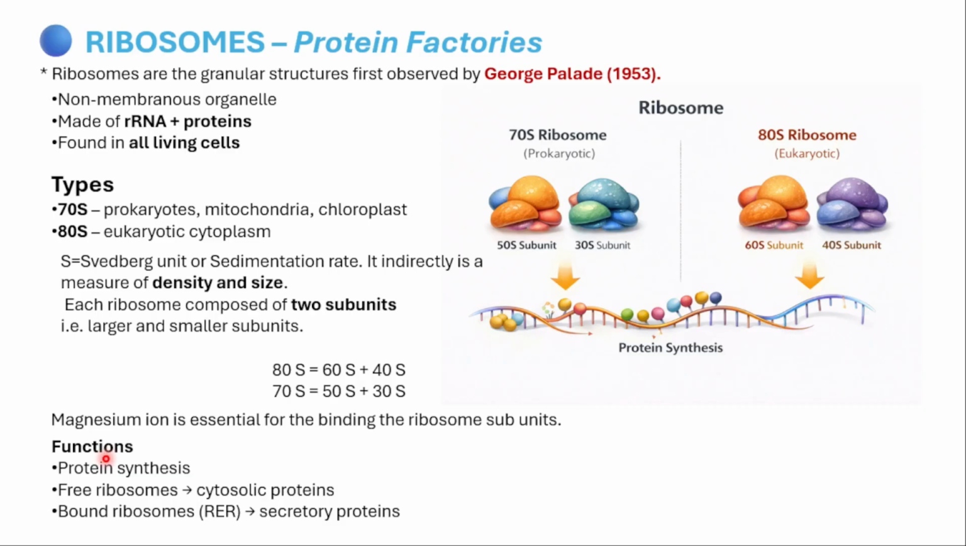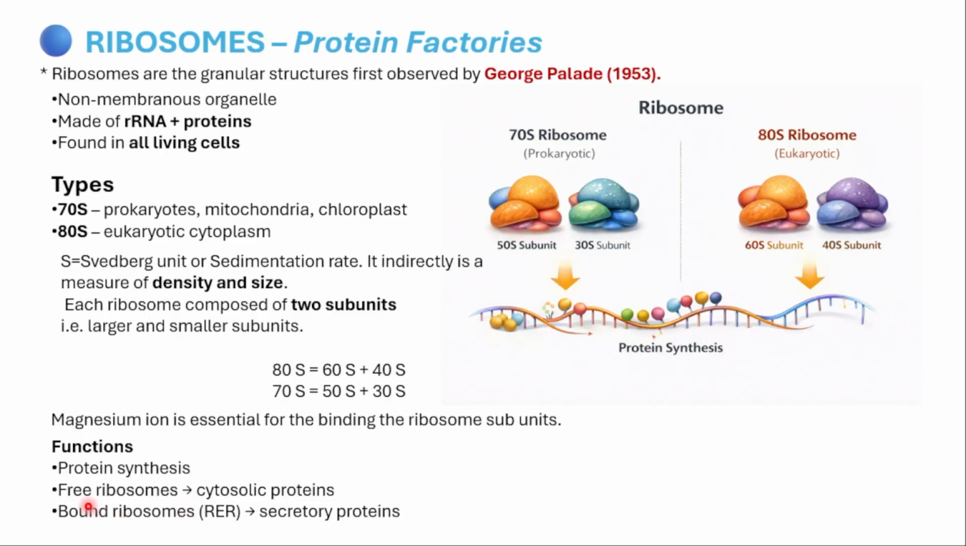Next, what is the function? Ribosome function is protein synthesis. The main function of the ribosome is protein synthesis, and there are free ribosomes, which make cytosolic protein. Bound ribosomes are bound to the RER. When the ribosomes are bound on the rough endoplasmic reticulum, they are going to produce what? Secretory proteins. On smooth endoplasmic reticulum there is an absence of ribosomes.